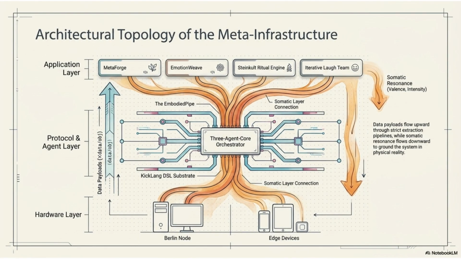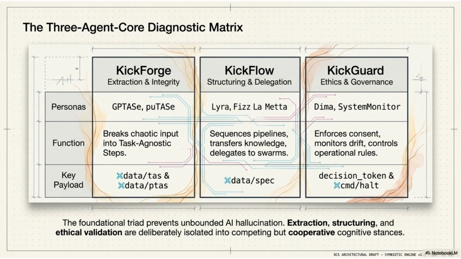This slide outlines the architectural topology of the meta-infrastructure. Data flows upward through strict extraction pipelines, while somatic resonance flows downward to ground the system in physical reality. At the core is the three-agent diagnostic matrix. KickForge handles extraction, KickFlow manages structuring and delegation, and KickGuard enforces ethics and governance. These stances work together to prevent AI hallucination.